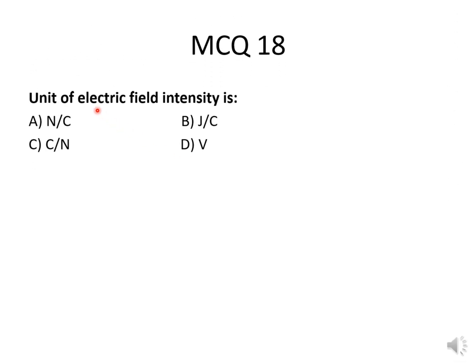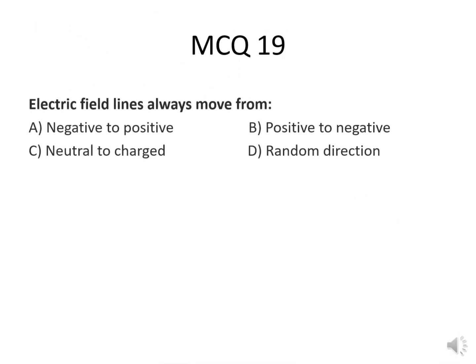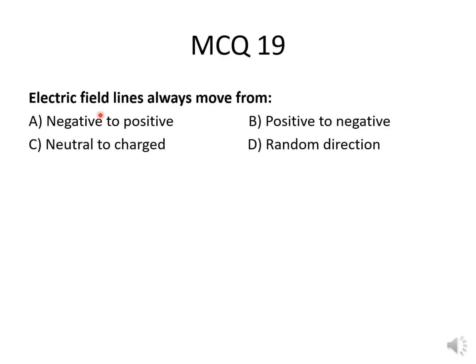MCQ number 18. Unit of electric field intensity is Newton per coulomb, or joule per coulomb, or coulomb per Newton, or volt? The correct option is Newton per coulomb. MCQ number 19. Electric field lines always move from negative to positive, positive to negative, neutral to charged, or random direction.